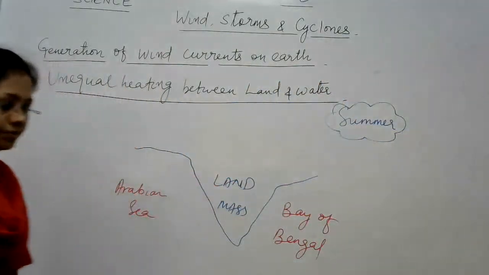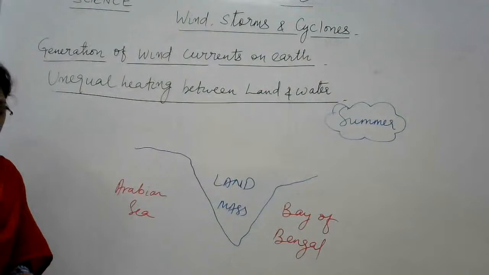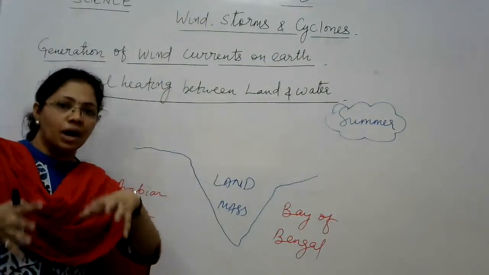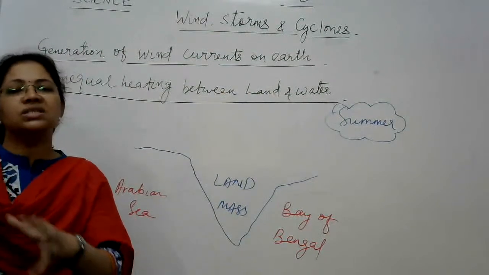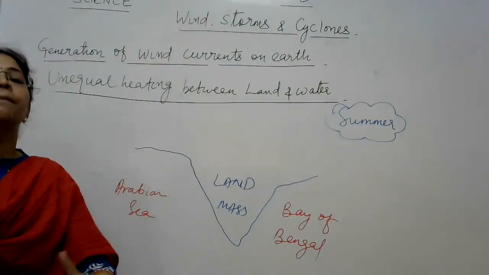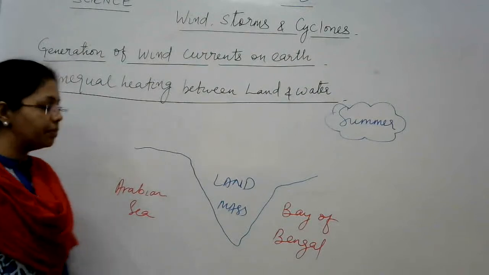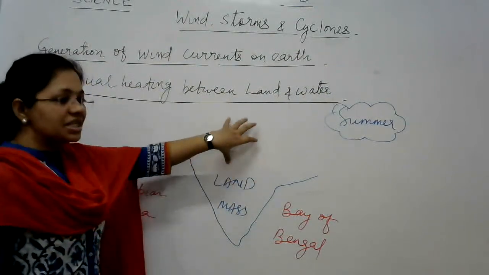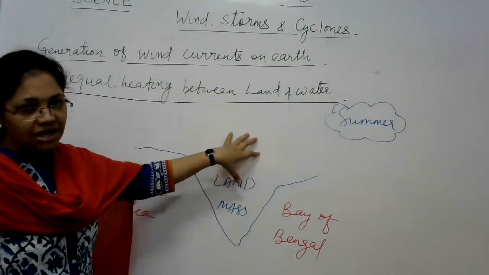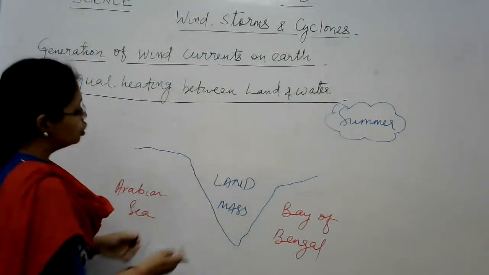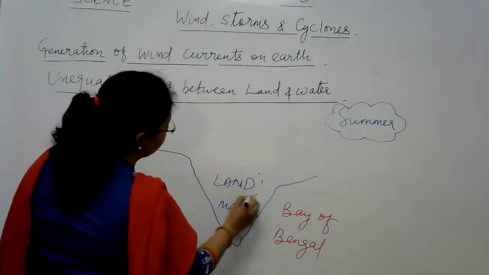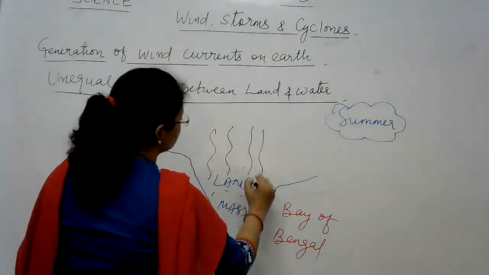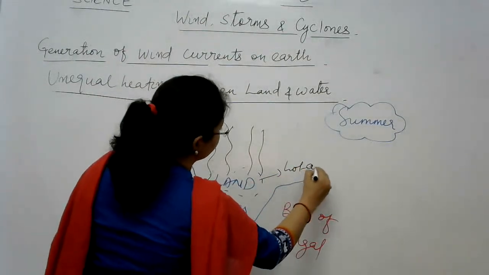Now what happens during summer? Summers means the time period that starts from April and goes up to the end of August or the beginning of September. So what happens as soon as summer begins? The air present on the land gets heated faster. So the air present over this land mass heats up and rises upward, right? So that is hot air.